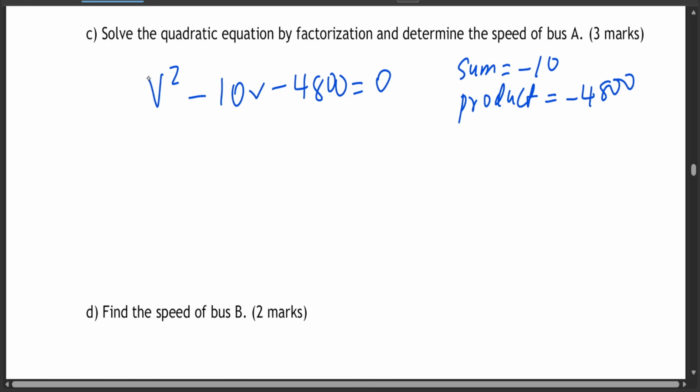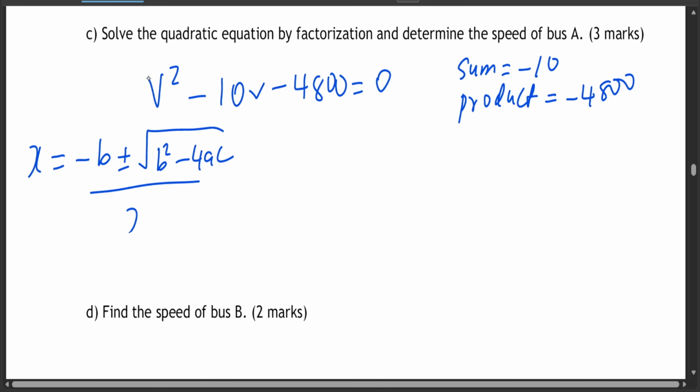So just hear out. There's also another way of getting the speed. In case you reach grade 11, you learn about it. It's called the quadratic formula. In the quadratic formula, you take negative b plus or minus the square root of b squared minus 4ac, over 2a. So a is equal to 1, b is equal to negative 10, and c is equal to negative 4,800.